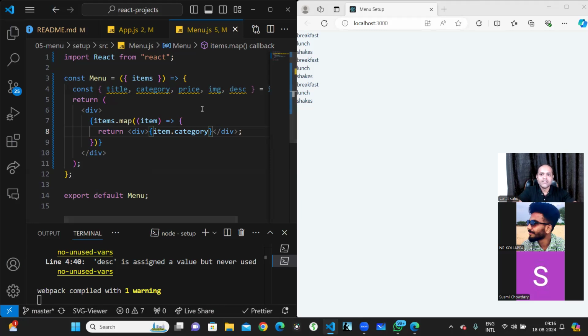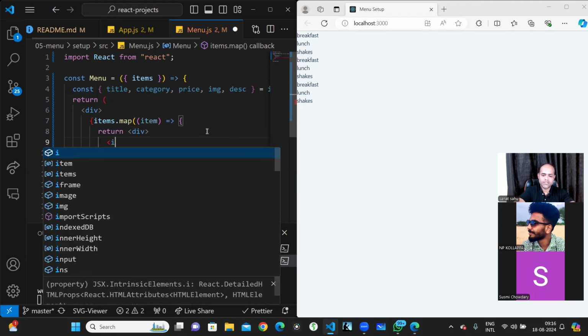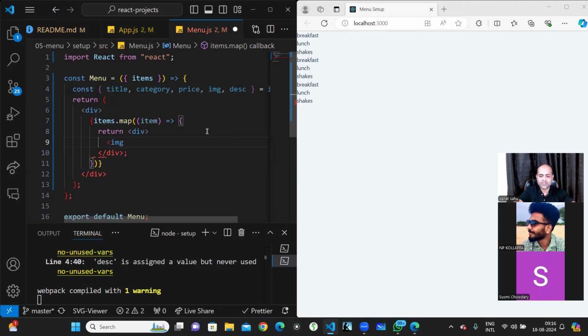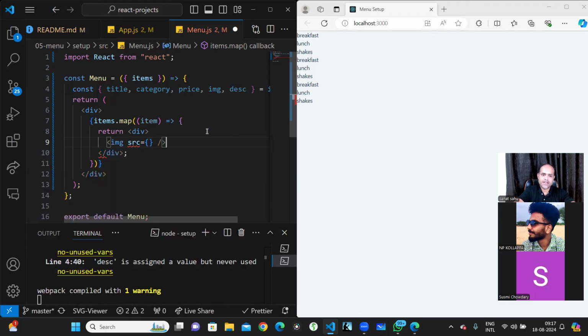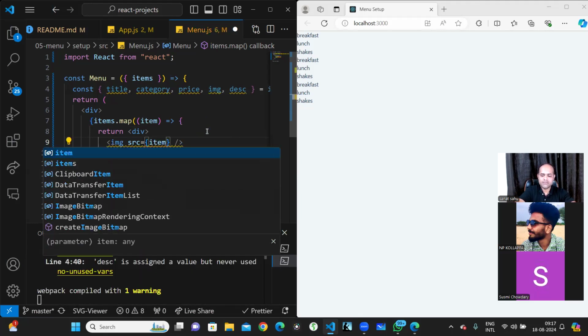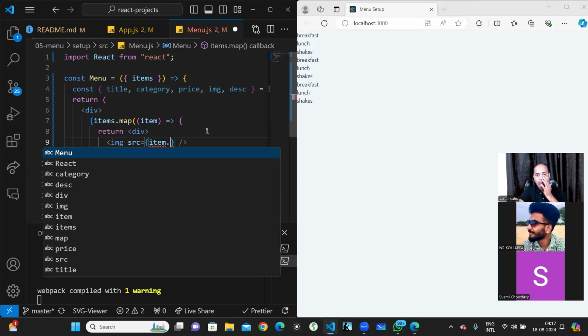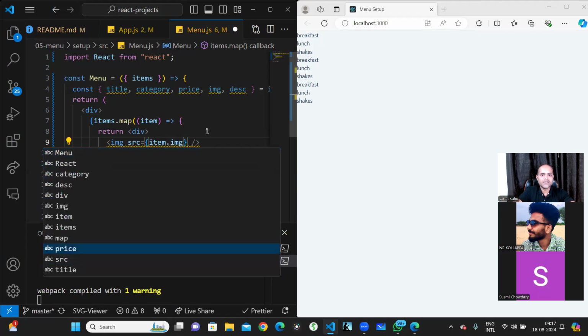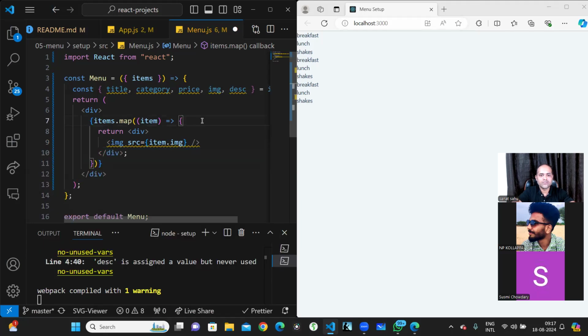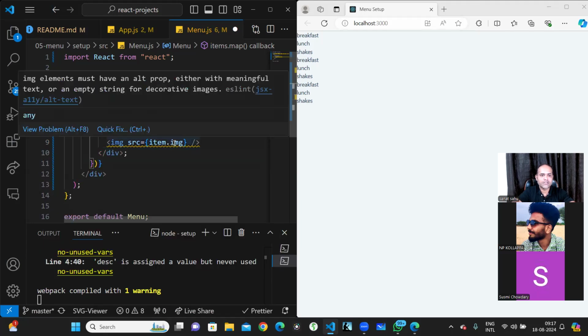Okay, simple. So now what I will do is I have to show a few things. This is working, right? So in that case, I have to create one image because I have to show the image first, right? So in the image, what I'm having, SRC is there. Okay. So that SRC is a source wherein I can have something called the item dot, what is that, image. Okay. One thing I can do. Yeah, this should work. What happened here?